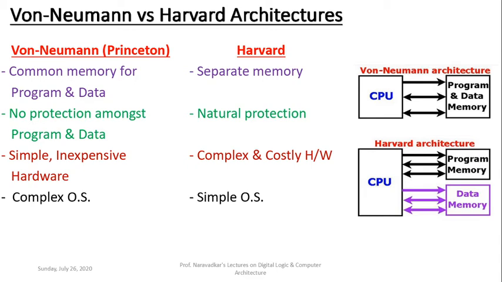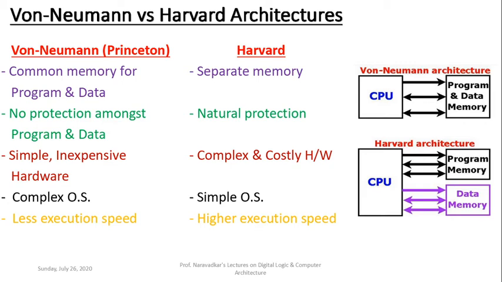And the last point stated here: von Neumann has less execution speed because there is a bottleneck. Whenever the CPU is accessing an instruction from memory, data access is not possible because memory is common and bus is common. The converse is also true: whenever the CPU is accessing data, an instruction cannot be fetched from that same memory.